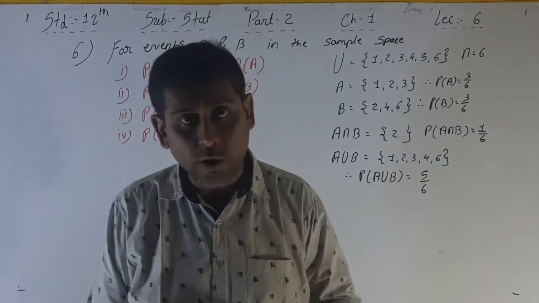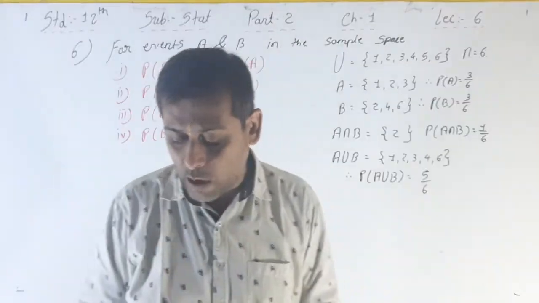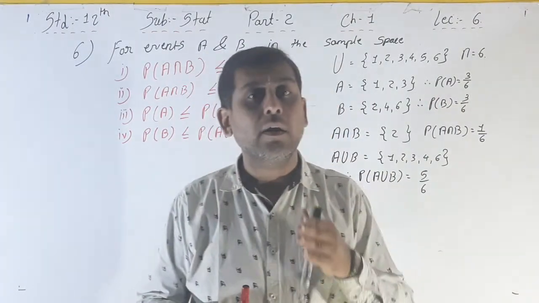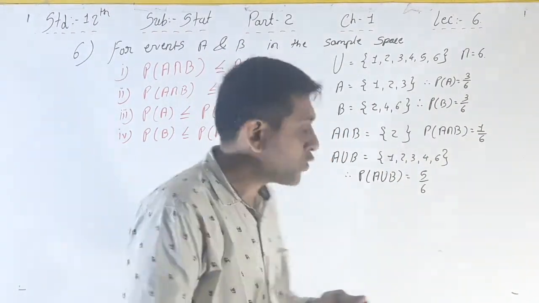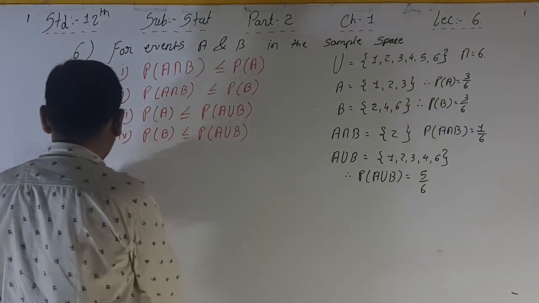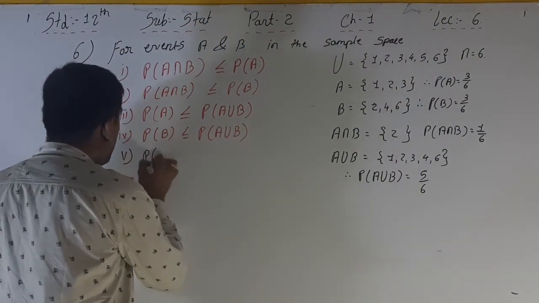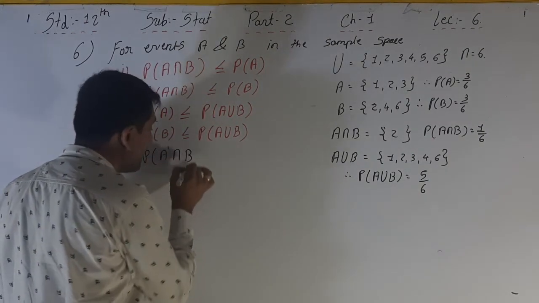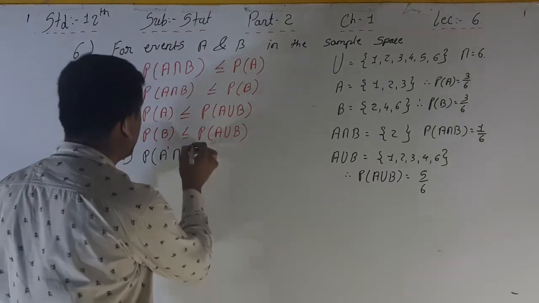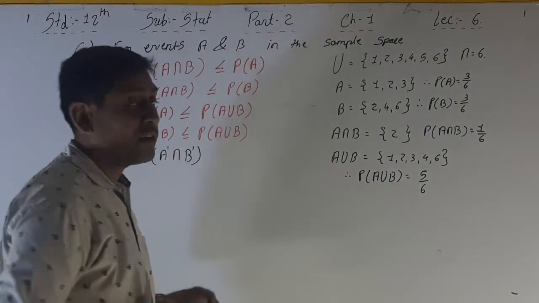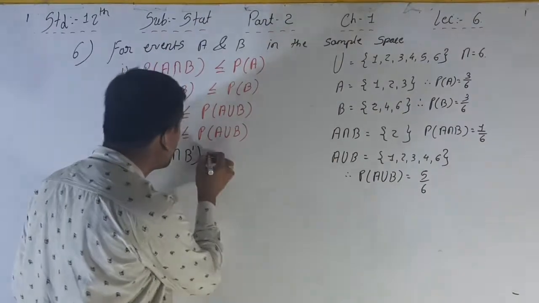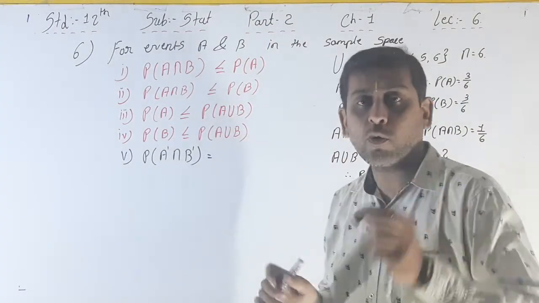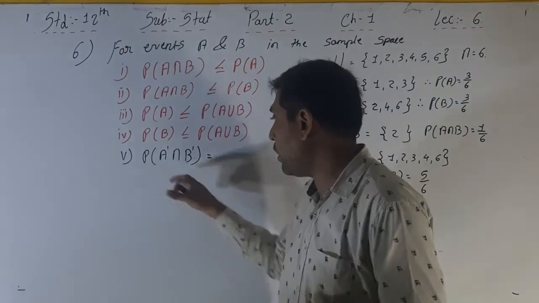Now, your 4 main points are over. Now, the formulas that we already discussed for the difference event, we have to see here. P of A dash intersection B dash is equal to, see, if you have to remember this formula, then you have to make a shortcut.